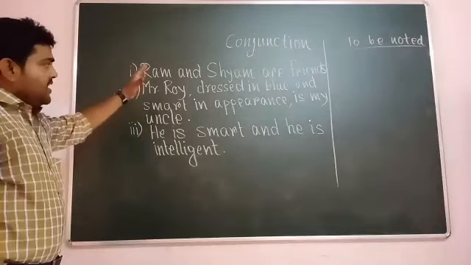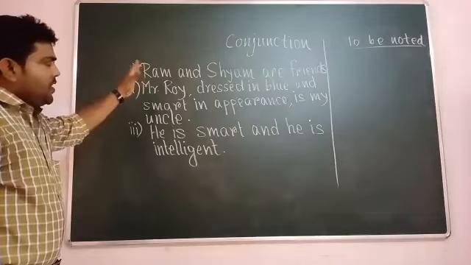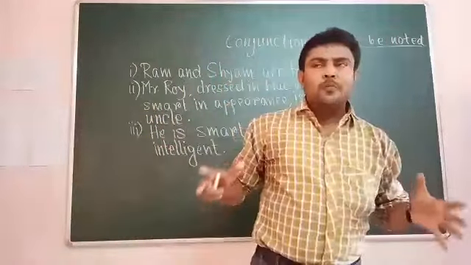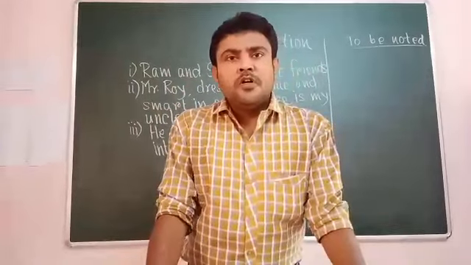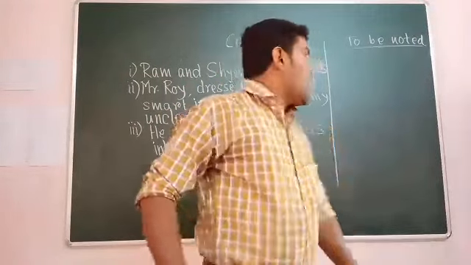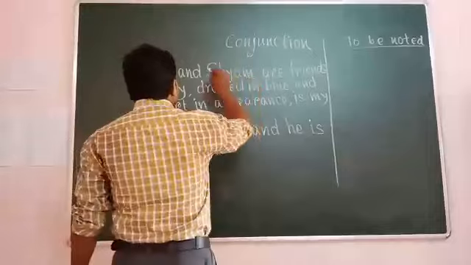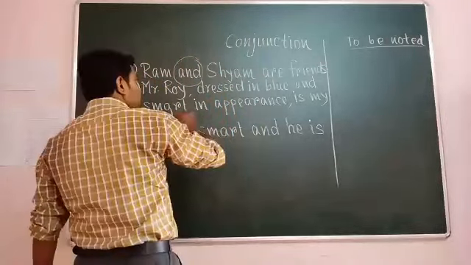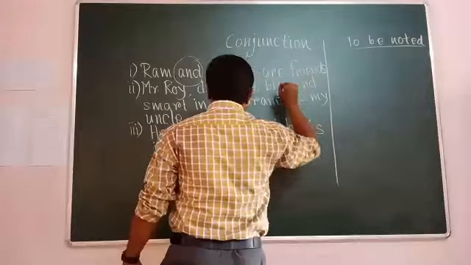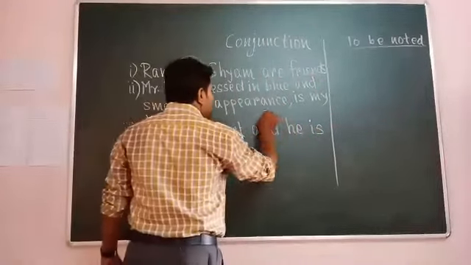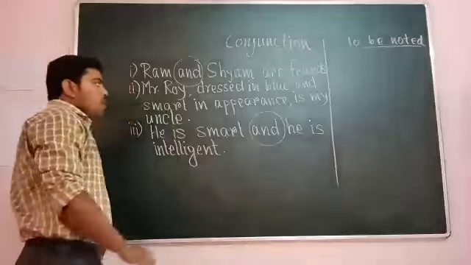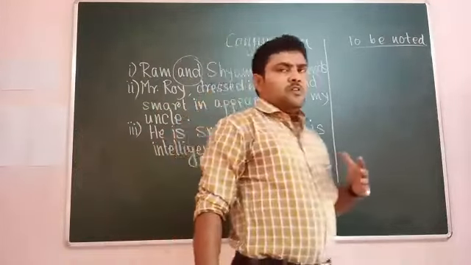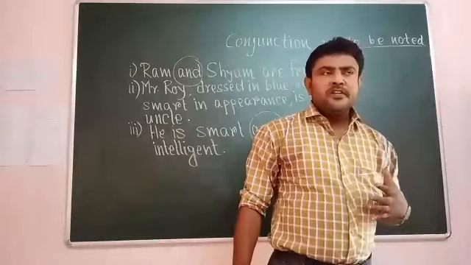So three sentences I have written on the board. Can you find any word that is common in these sentences? Of course, you are right. It's and. And is common. It is present in the first sentence, in the second sentence and in the third sentence too. So, what is the function it's doing in these sentences?